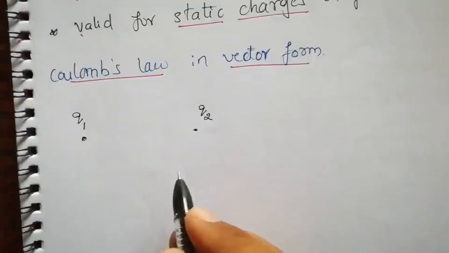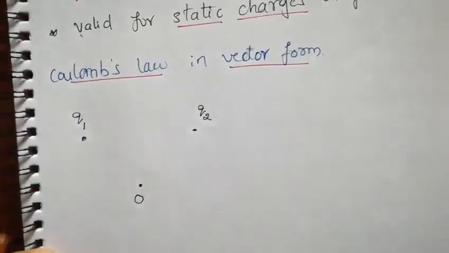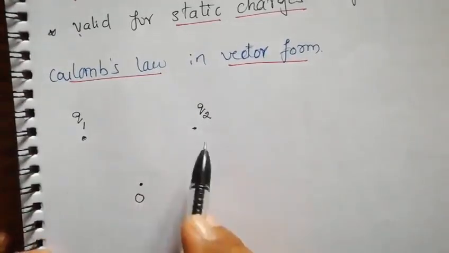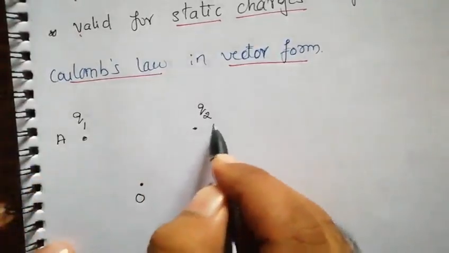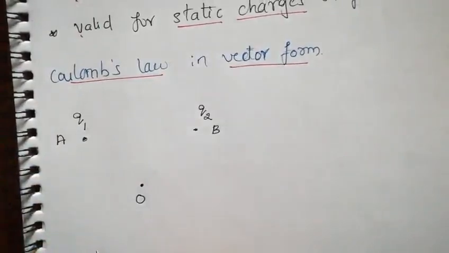Let us take an origin somewhere here and call it O. Let me indicate the position vectors for charge 1 and charge 2, at locations A and B. What is a position vector? The vector representing the location of any body or object from the origin is what we call the position vector.